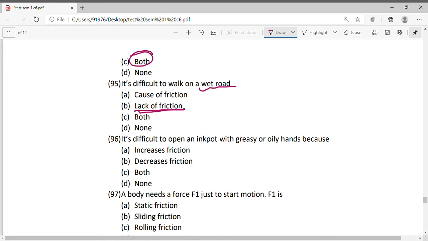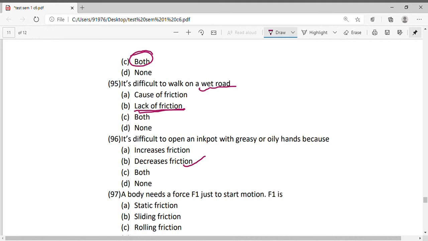Okay, it is difficult to open an ink pot with greasy or oily hands. Again, the same reason, if you use an oily hand, it becomes difficult because friction is reduced. Okay, because of the decrease in friction, you don't have your grip on the bottle or on the cork, and you are unable to open it.